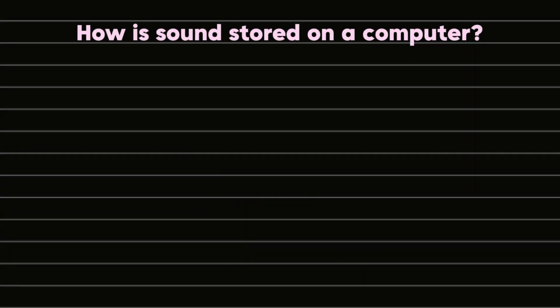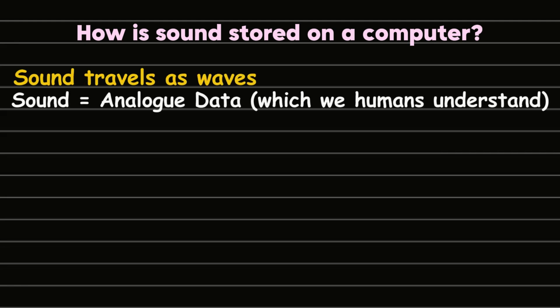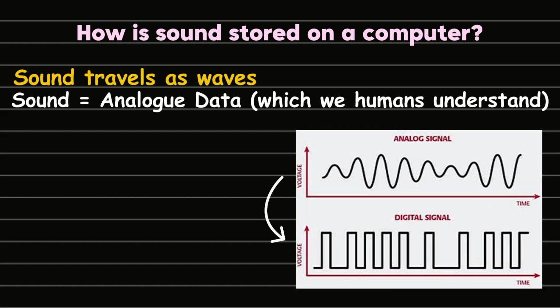Sound is a form of vibration that travels through the air as waves. Analog data is the type of data we, as humans, understand. In order for computers to represent and encode sound, we need to convert these analog waves into digital data. The process of converting analog sound waves into digital data is called sampling.